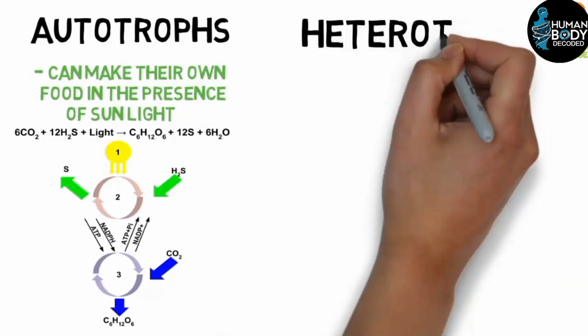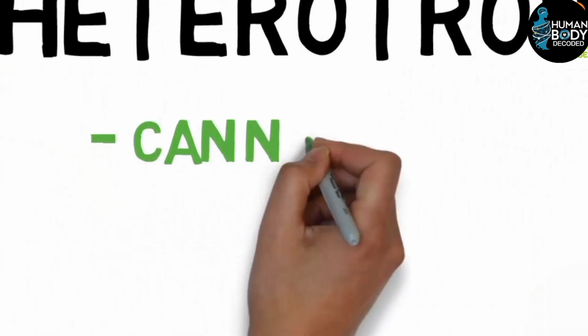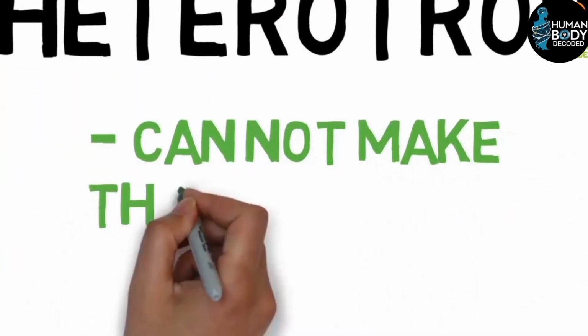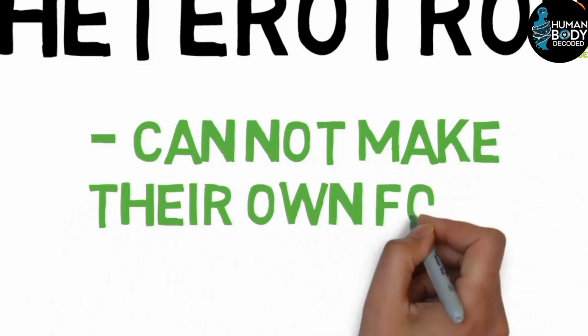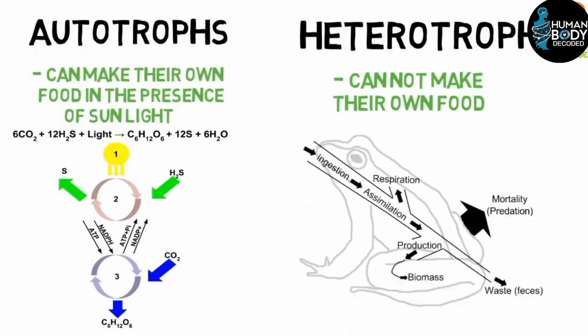Heterotrophs, on the other hand, are living beings that cannot produce their own food. They rely on other organisms for sustenance, and we call them heterotrophs. Most animals fall under heterotrophs.